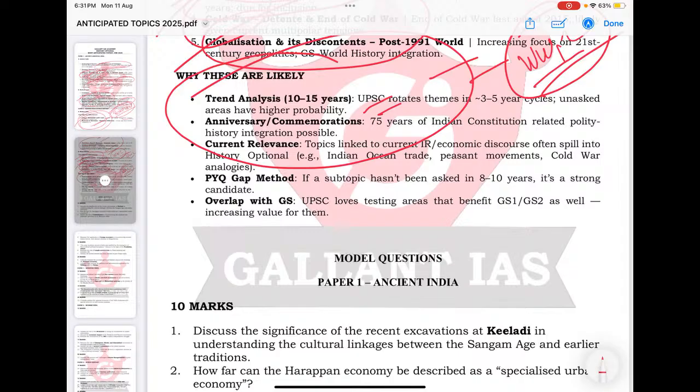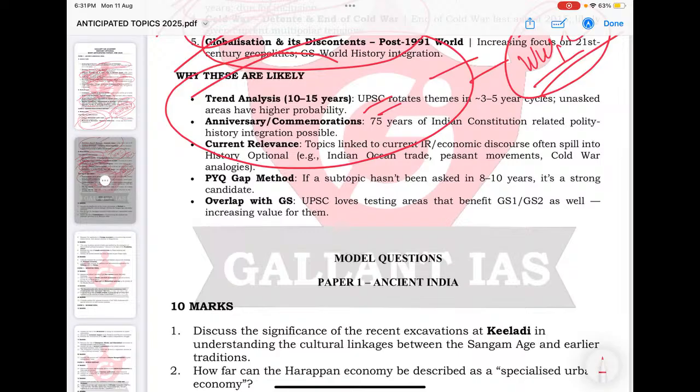I mean, 75 years of the adoption of the constitution, or the commemoration of the Jallianwala Bagh massacre, non-cooperation, Quit India, INA. Due to these commemorations and anniversary celebrations, such topics can be asked when they are in the news, when they are being discussed and debated recently. Of course, there is a high probability of being asked in the exam.